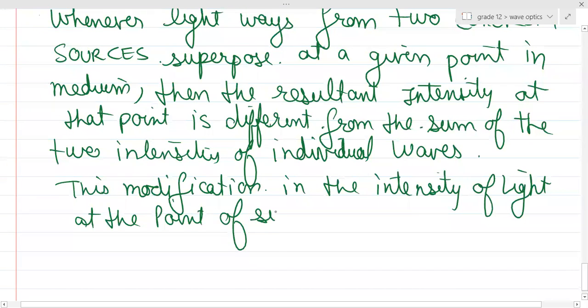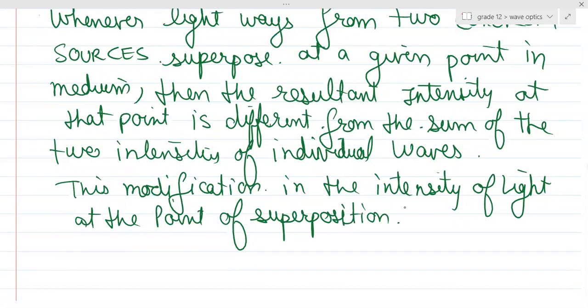Again, I told you, superposition is basically the technical name given to overlapping, right? So if one wave is there and another wave is there, both overlap at one particular point. Meaning, there is one point on which wave one is falling, and on the same point wave two is also falling. So at that particular point, the resultant intensity will not be just the simple addition of both the intensities. No, it will modify.